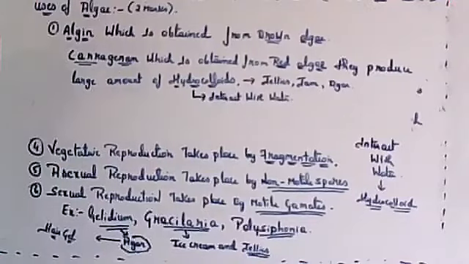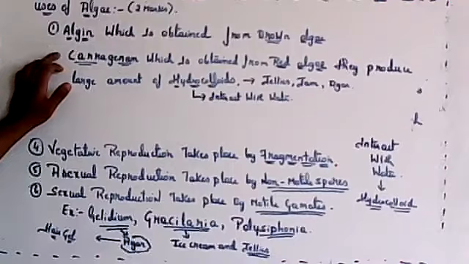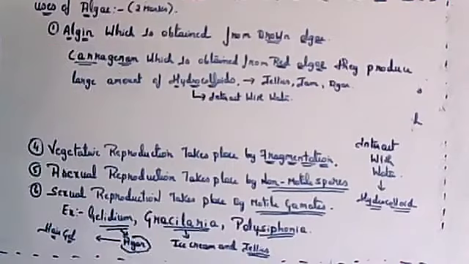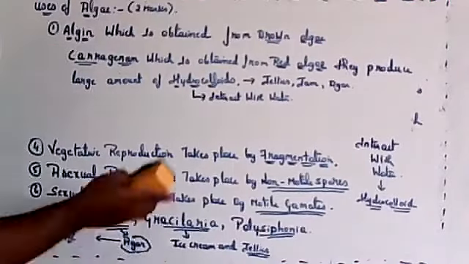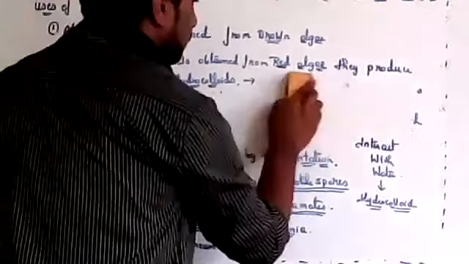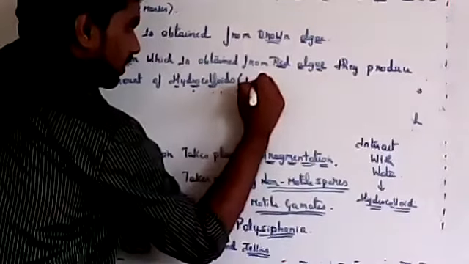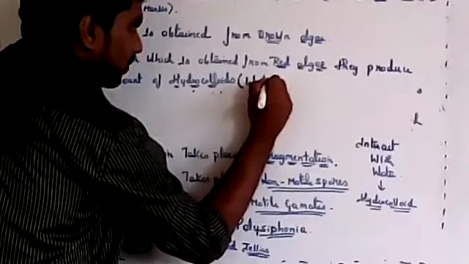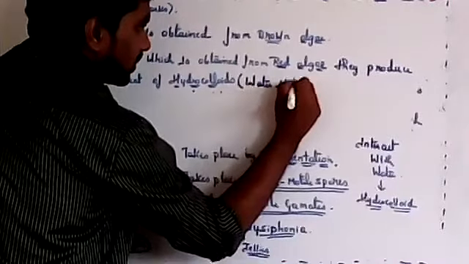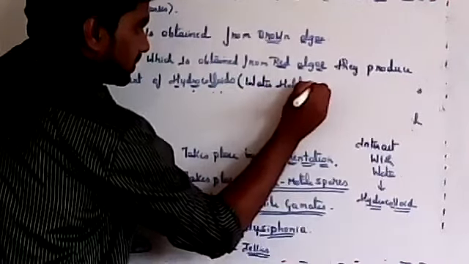A hydrocolloid is a water-holding substance.